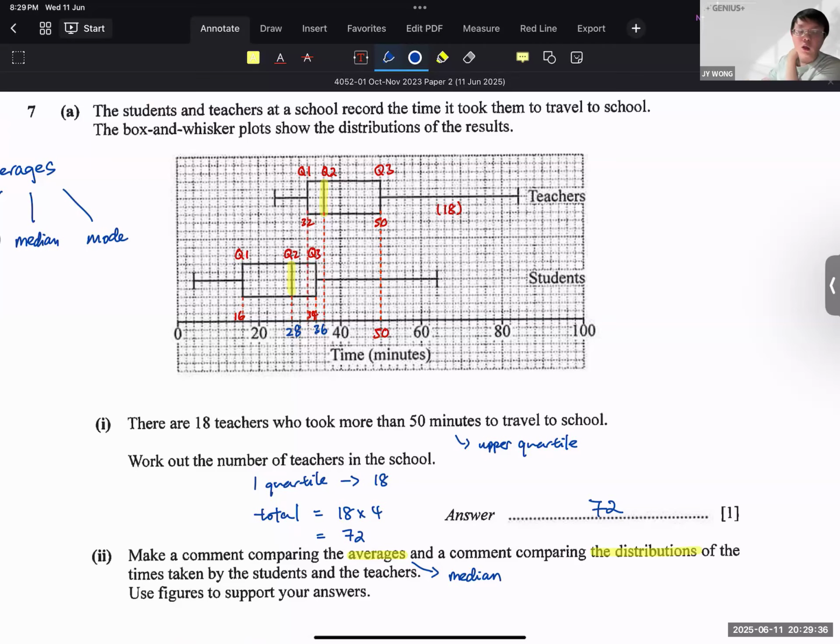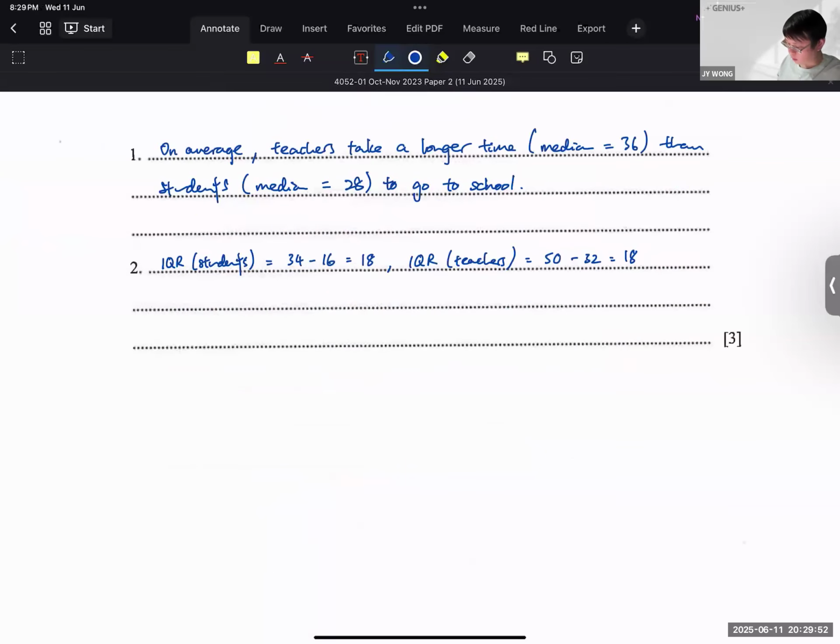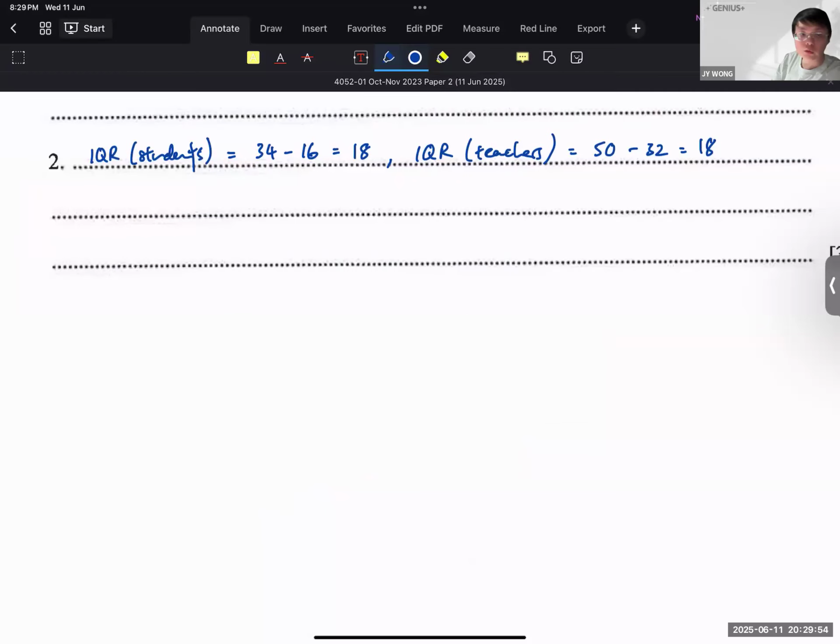Standard deviation. Both standard deviation and IQR are used to compare spread, yes, or distribution, but in different diagrams. So you must know the correct diagram must use what. Okay, so box and whisker is IQR because you won't be able to find anything else. It's not possible to find standard deviation using your box and whisker.